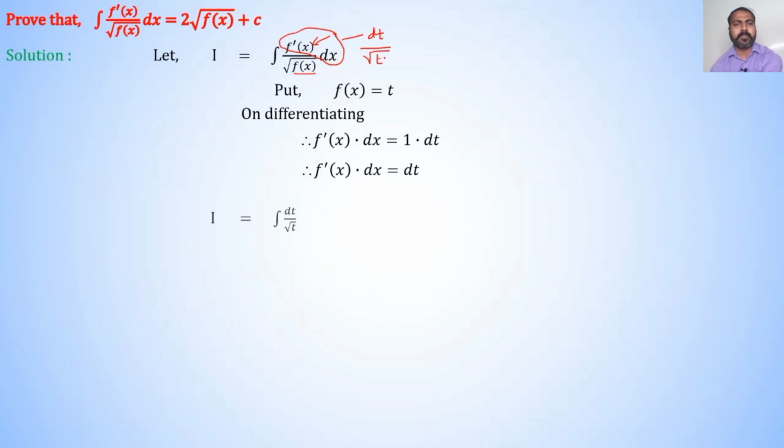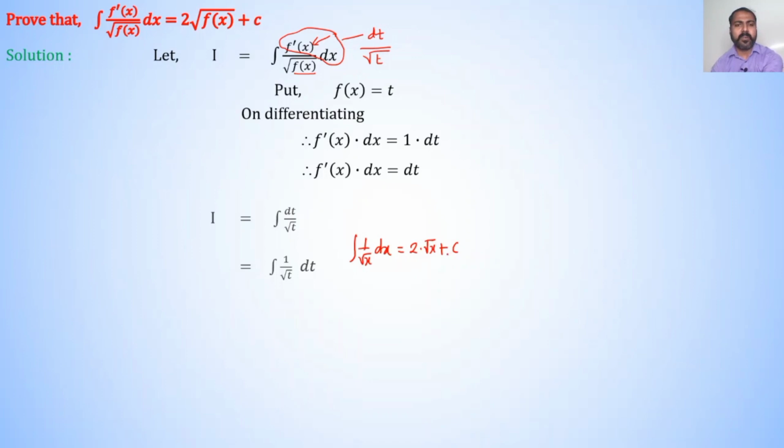So, integration becomes I is equal to integration dt divided by root t, which is equal to integration of 1 upon root t dt. We know that integration of 1 upon root x dx is 2 into root x plus c.